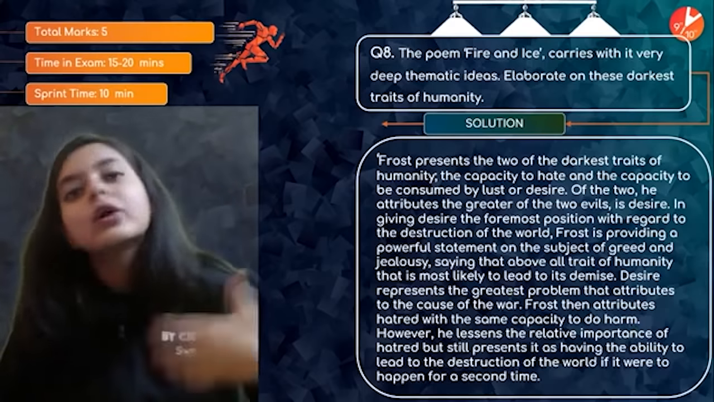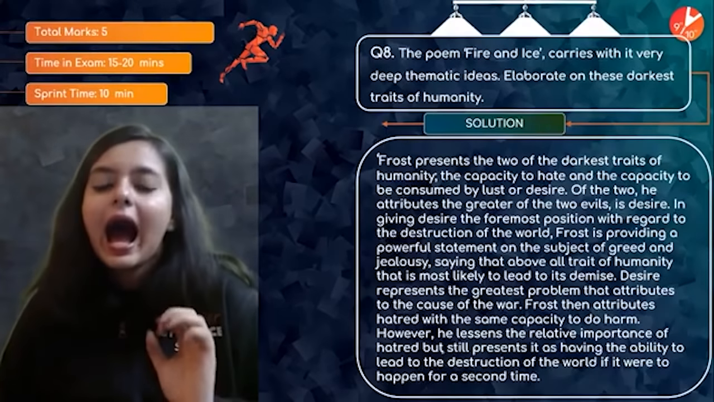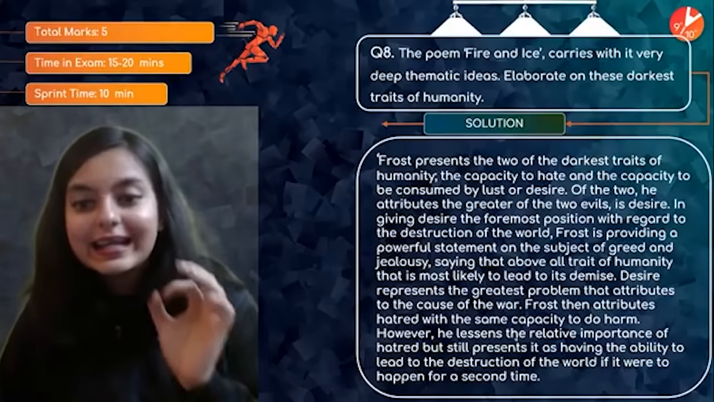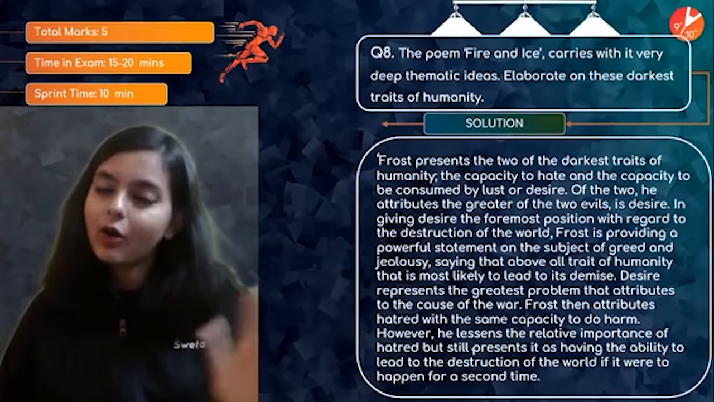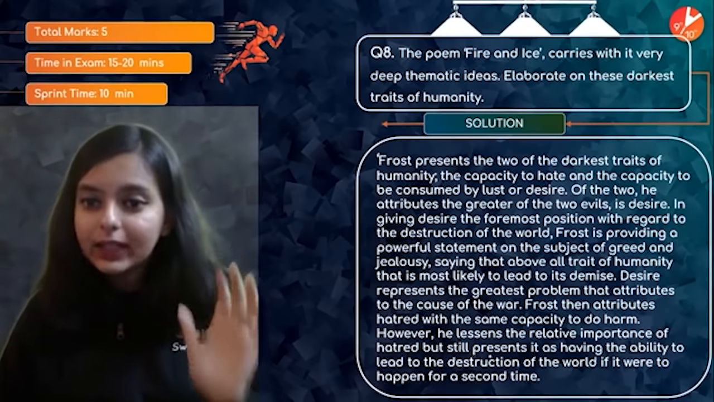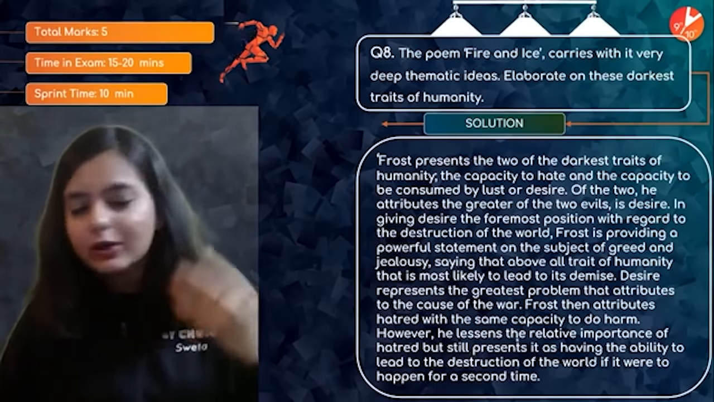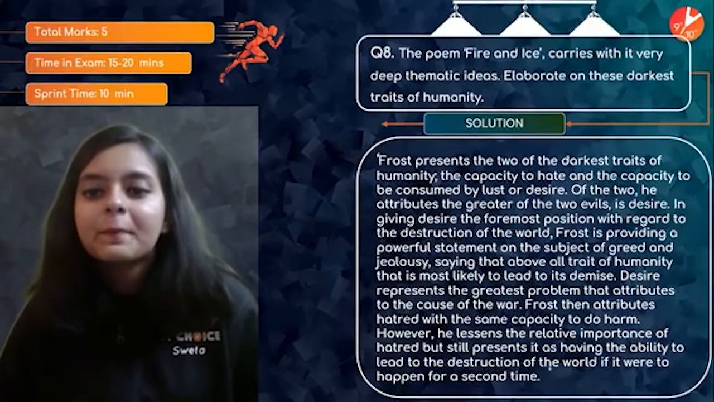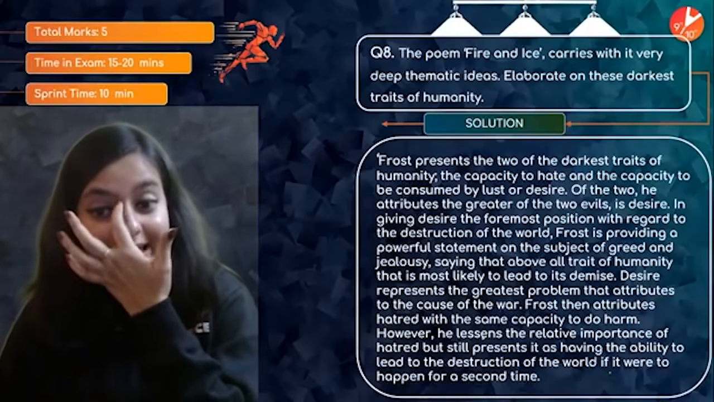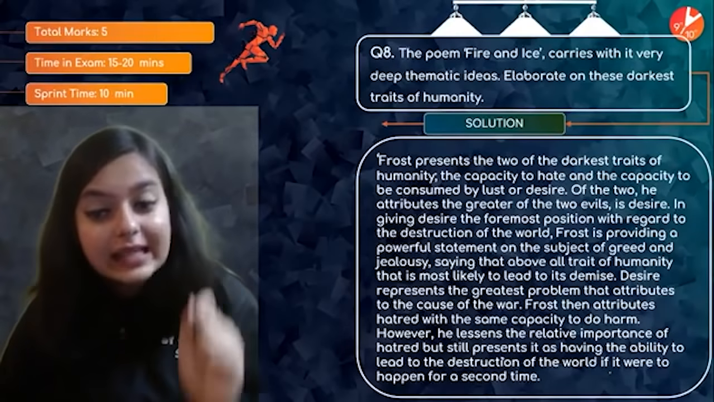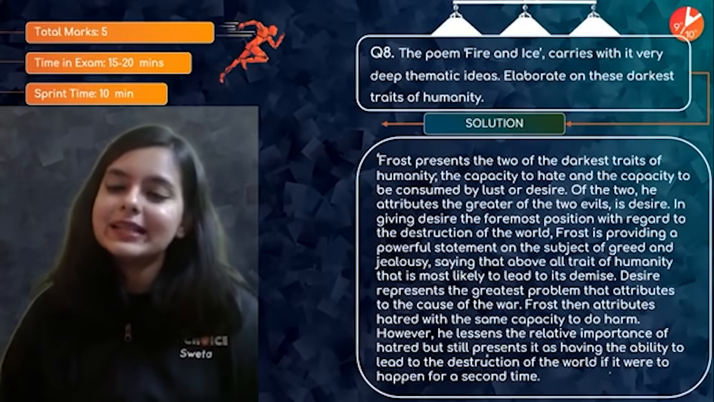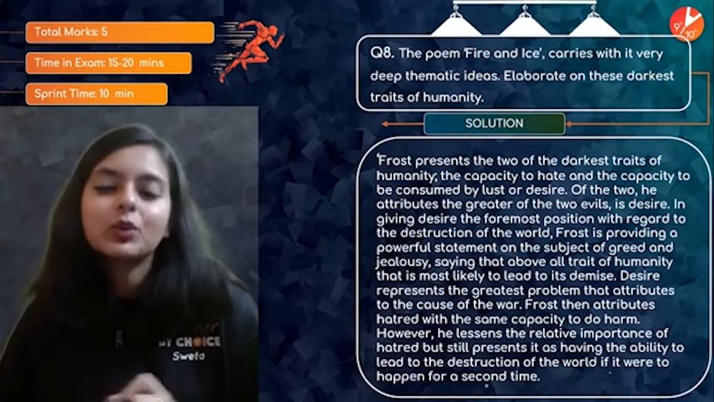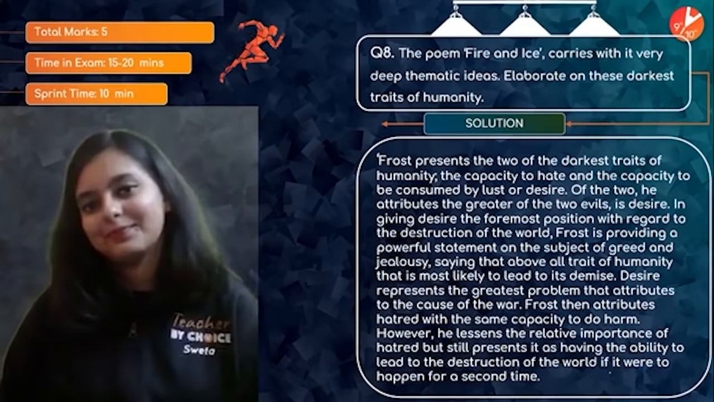Again, hatred is also the result of war, right? And this will definitely cause destruction. However, he lessens the relative importance of hatred. According to him, hatred also has the capacity to destroy the world, but he lessens its relative importance, while still presenting it as having the ability to lead to the destruction of the world if it were to happen for a second time, right?